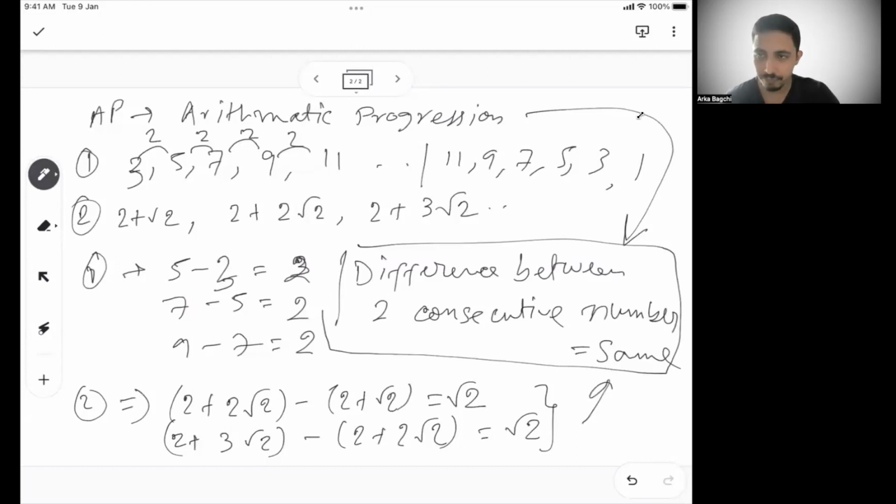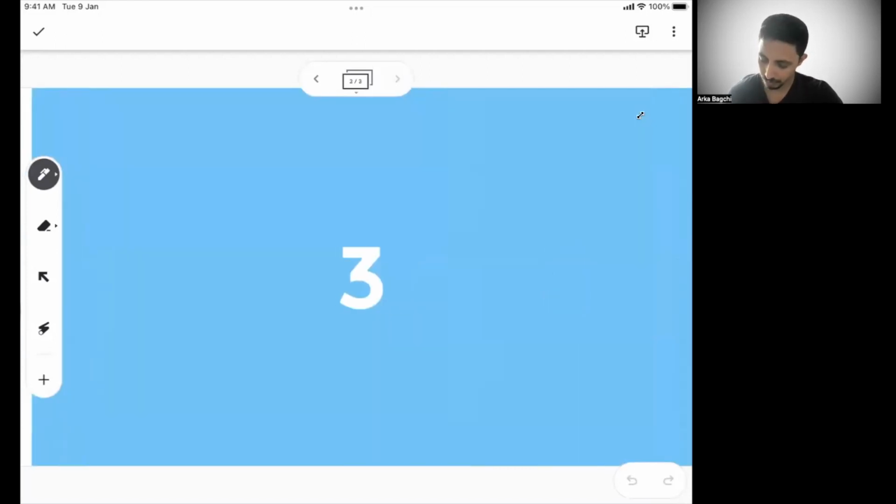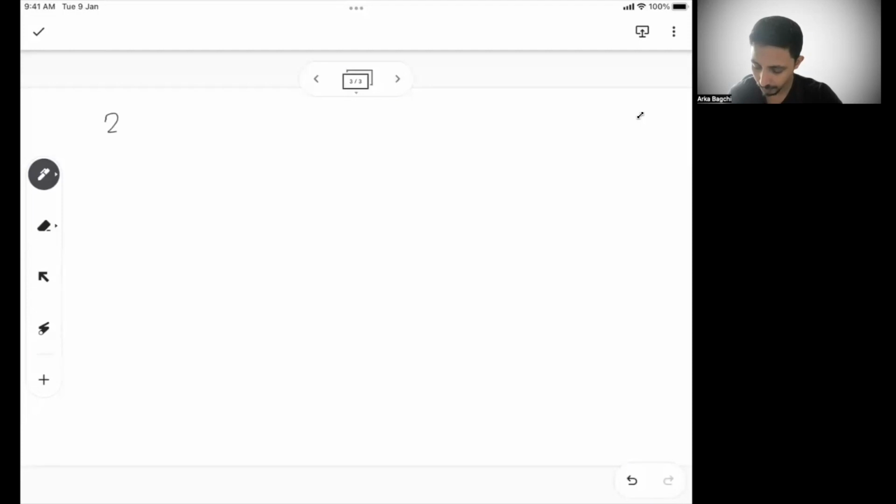So to satisfy the condition of arithmetic progression, the only criteria is the difference between two consecutive numbers has to be the same, right? Now, if this is understood, let's see a series, let's say 2, 4, 6, 8, 10. So let's say these are the 5 numbers, and it is an AP because the difference between their consecutive numbers is 2, which is the same, right?